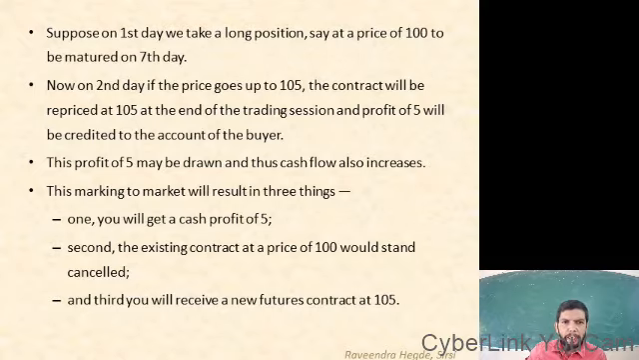So this marking to market will result in three things. One, you will get a cash profit of 5. Second, the existing contract at a price of 100 would stand cancelled. And third, you will receive a new futures contract at 105. So one, you will get a cash profit of rupees 5, that is a gain. Second, the existing contract at a price of 100 would stand cancelled. And finally, you will receive a new futures contract at 105.